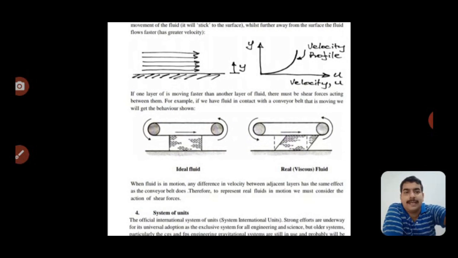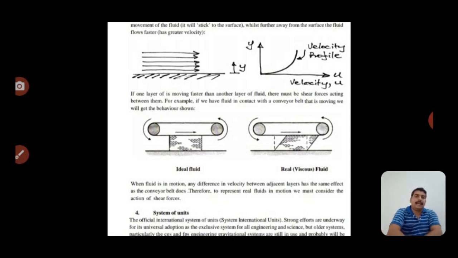Now below, we see two diagrams: the first one is the ideal fluid and the second one is the real fluid. There is no existence of an ideal fluid on the globe. It is a very critical condition that we can create only in a laboratory, and it is a very tough task.